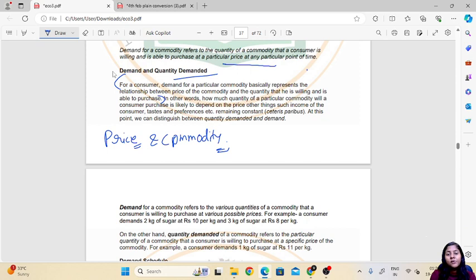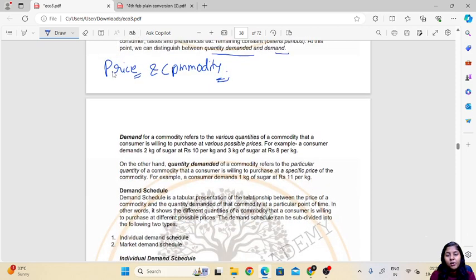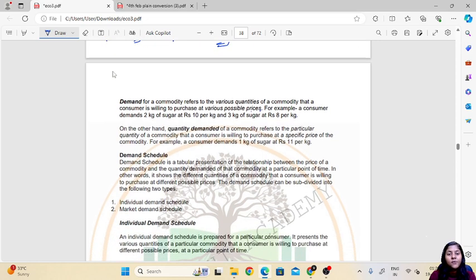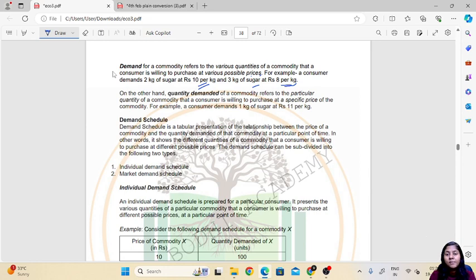Okay, so at this point we can distinguish between quantity demanded and demand. Demand for a commodity refers to the various quantities of a commodity that a consumer is willing to purchase at various possible prices. For example, a consumer demands 2 kg of sugar at rupees 10 per kg and 3 kg of sugar at 8 per kg. On the other hand, quantity demanded of a commodity refers to the particular quantity that a consumer is willing to purchase at a specific price. For example, a consumer demands 1 kg of sugar at rupees 11 per kg.